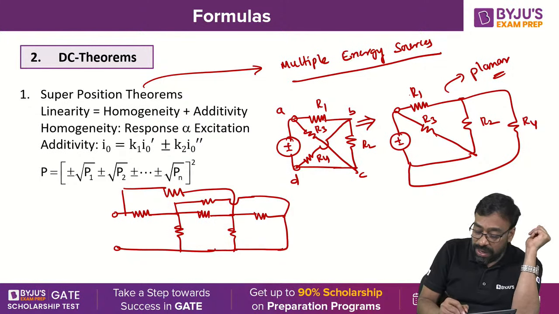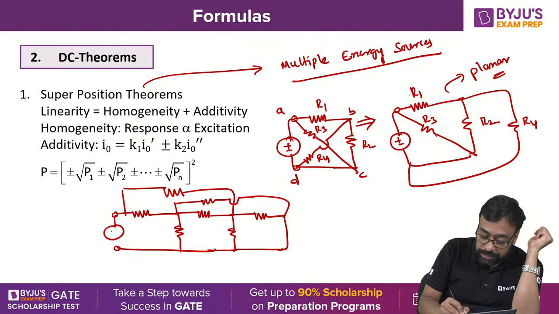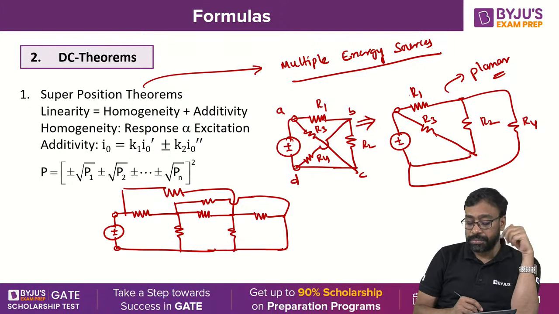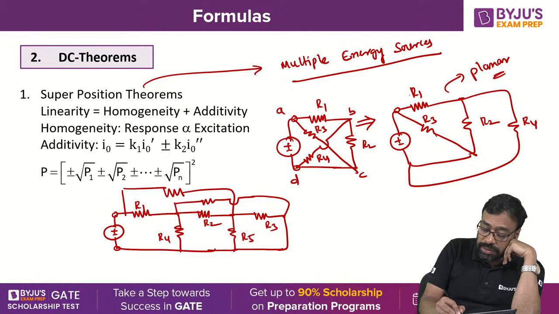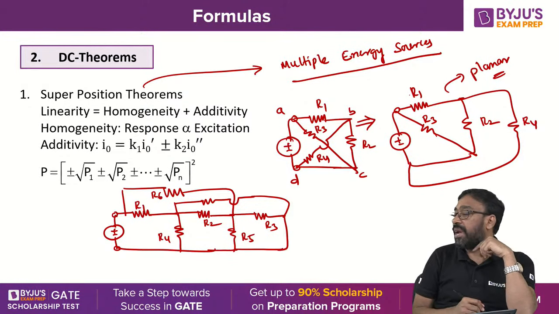Is it planar or non-planar? R1, R2, R3, R4, R5. This is R6. Please respond quickly.